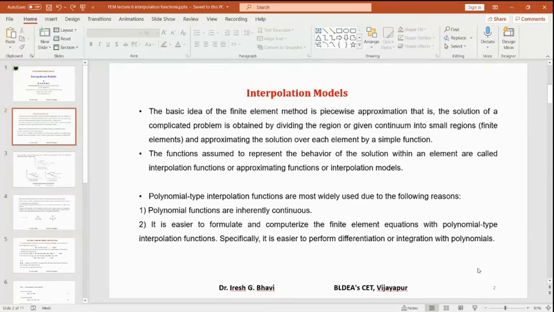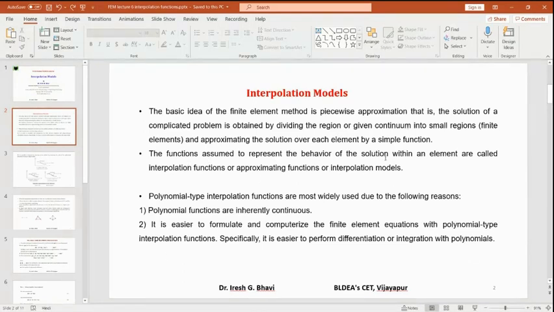Whatever displacement variation you assume, those equations are called interpolation models or interpolation functions.